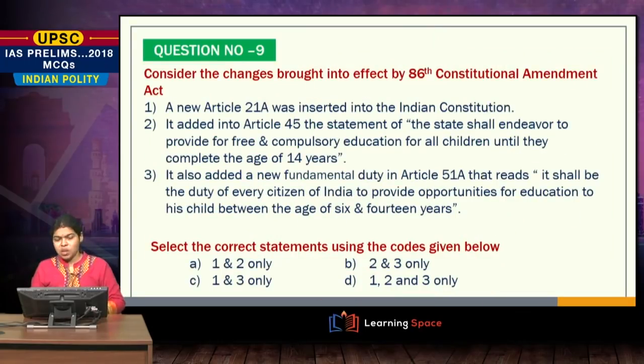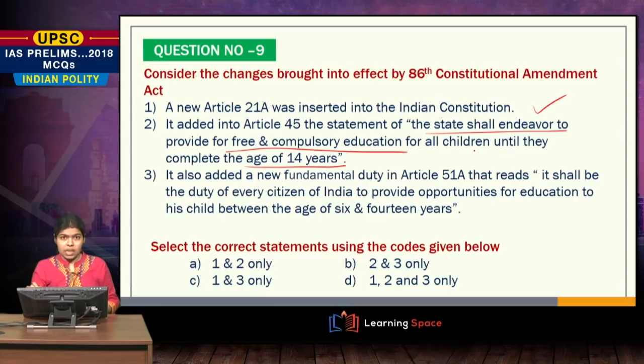Now coming to the question number 9, consider the following changes brought into effect by the 86th Constitutional Amendment Act. A new Article 21A was inserted into the Constitution. Yes, correct. It added into Article 45 the statement that the state shall endeavour to provide for free and compulsory education for all children.